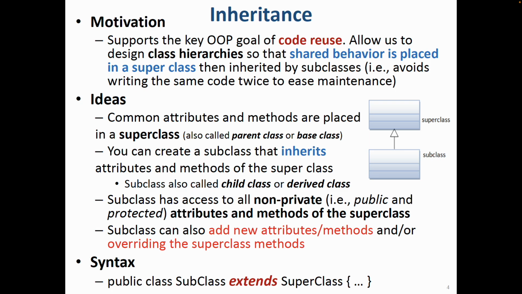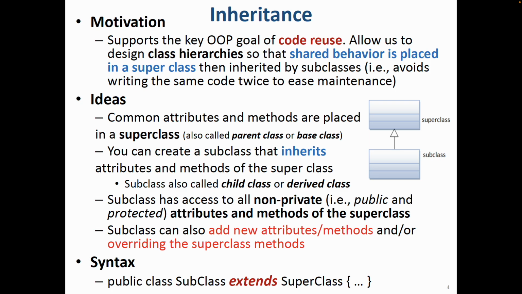I will use these names interchangeably: superclass, parent class, the base class, for the product part, and also the child class, derived class, or subclass for the classes like book, computer, and smartwatch.